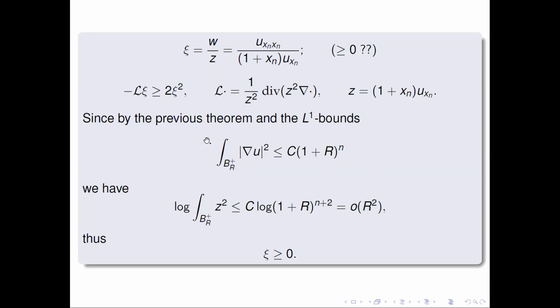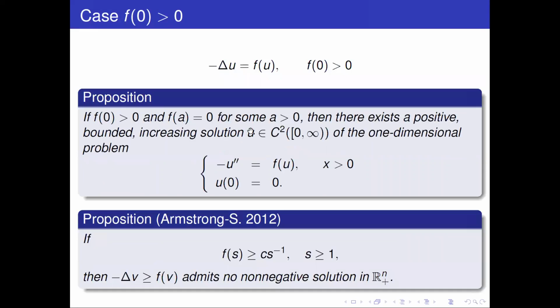Since I still have 5 minutes, I'll just show you a few results for the case f of 0 is positive, which I said is very different. And essentially there you can cover it very simply. So first of all, if f of 0 is positive and f is 0 at some point, then you can just solve the one-dimensional problem through a trivial ODE argument. So you can assume that f is strictly positive, because if it vanishes somewhere, there is a solution.